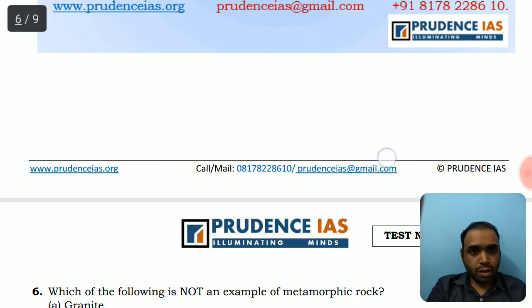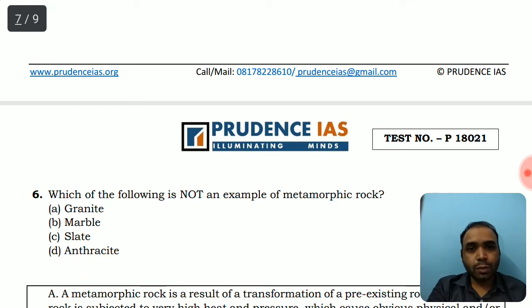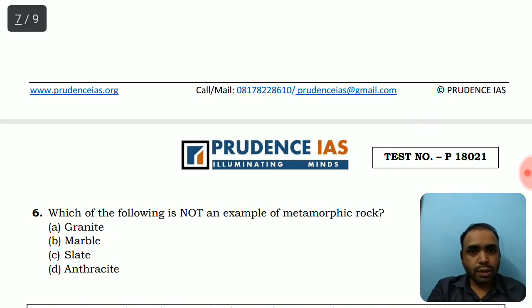Now let's move on to question number 6. Which of the following is not an example of a metamorphic rock? We have already discussed granite and its formation as an igneous rock. So the first option is definitely the igneous rock, while the others, marble, slate, anthracite, are metamorphic.